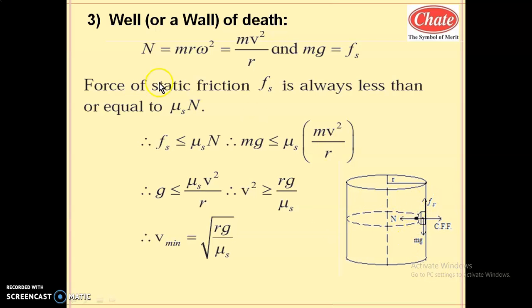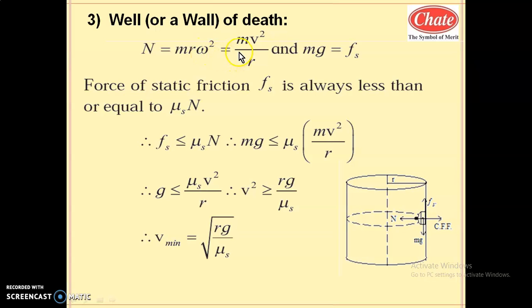So here, what is the normal reaction? Here the normal reaction is nothing but the centrifugal force, and the centrifugal force magnitude is the same as that of the centripetal force, that is m r omega square or m v square by r. If you need the equation in terms of frequency, we will use centripetal force as m r omega square, because omega can be easily converted into period form or frequency form.